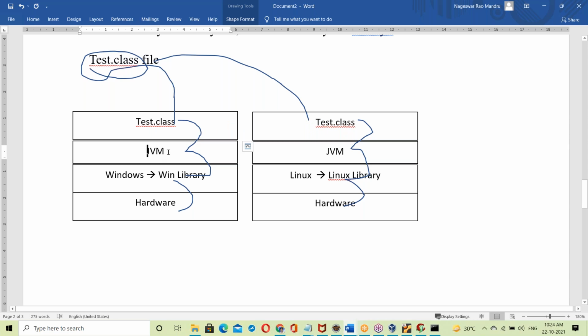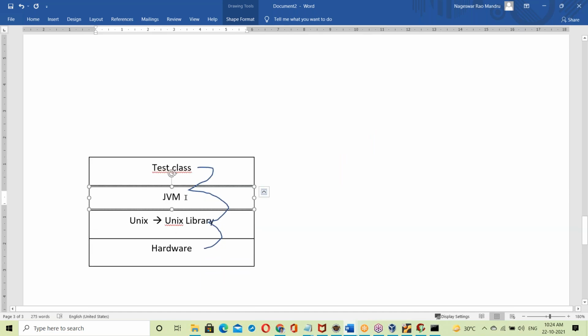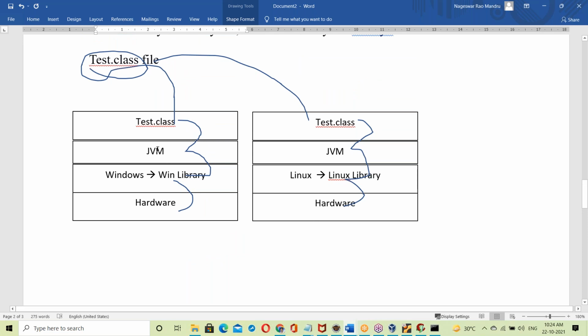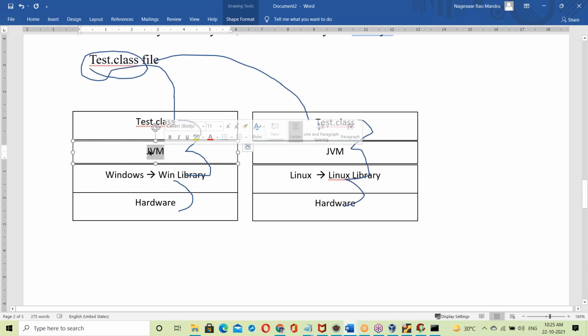Okay, see, there is a JVM for Windows, a JVM for Linux, and a JVM for Unix. So different JVMs were developed for different platforms. The JVM for Windows has knowledge of the Windows OS, so it communicates with the Windows library. This JVM exe file is prepared for Windows OS, which means this JVM exe contains the Windows library.